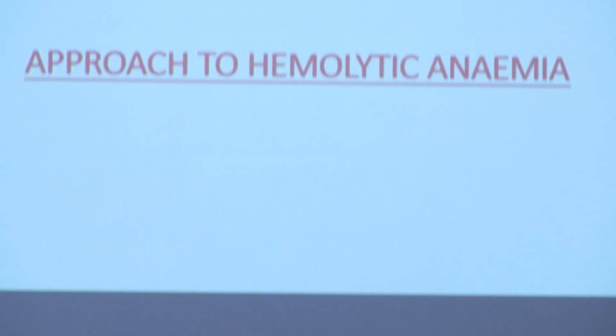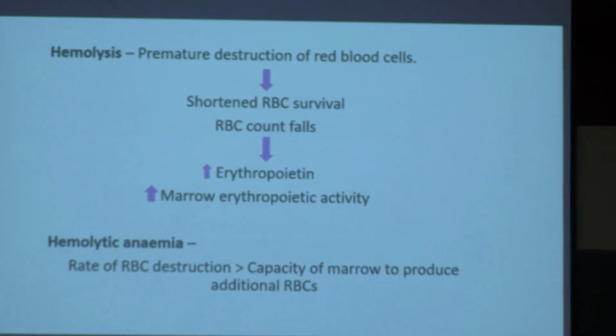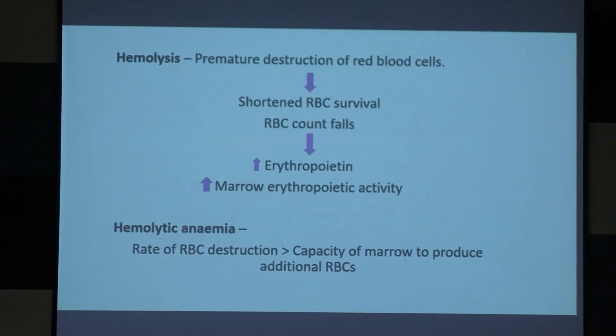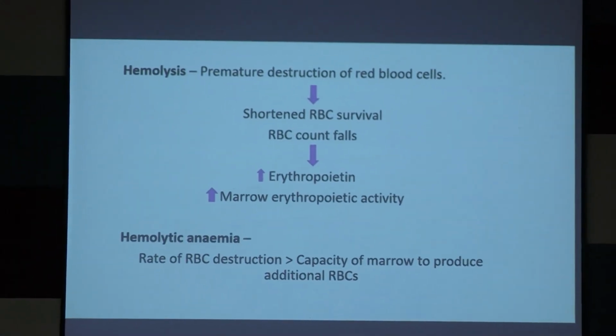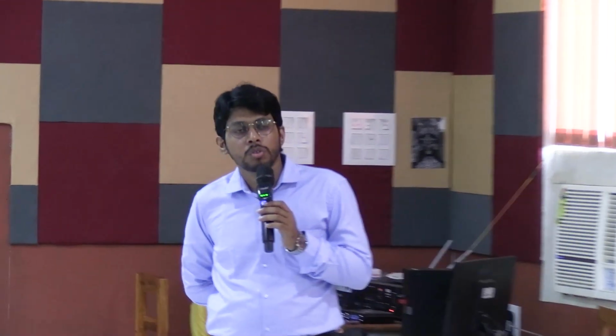Okay. So our next topic is approach to hemolytic anemia. Hemolysis means destruction of RBCs. So RBC count will be low. If RBC count is low, then the oxygen carrying capacity will be less, and tissues get less oxygen.